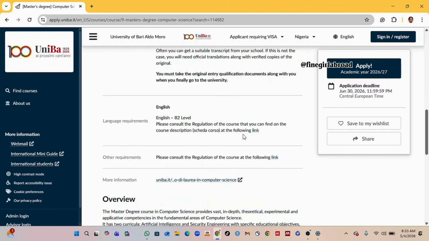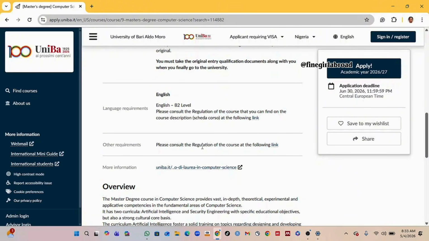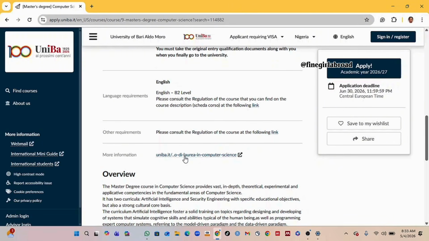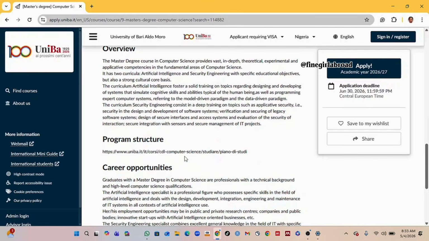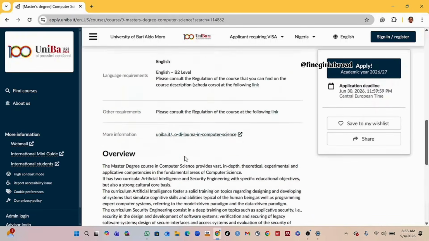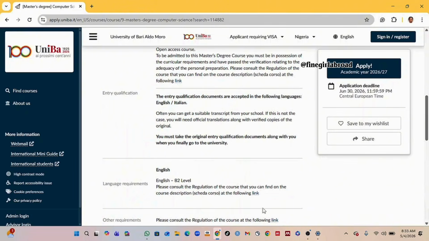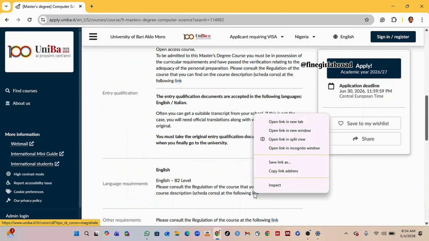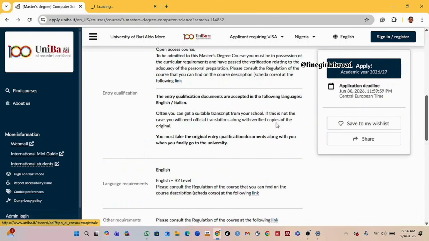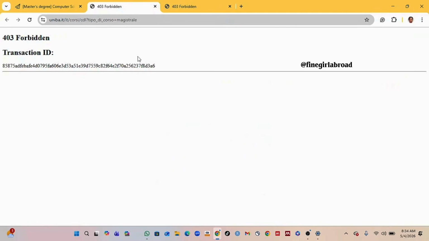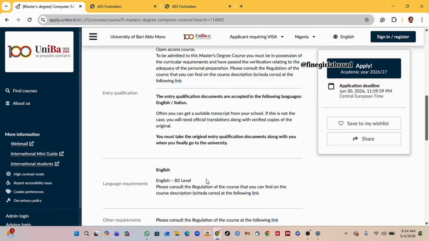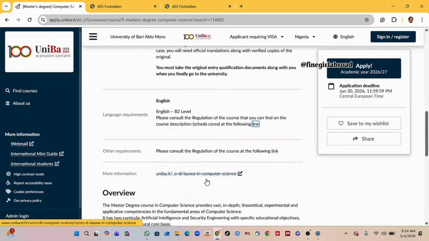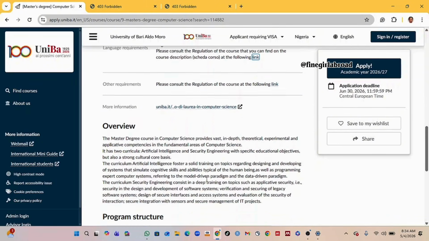If you want to know if they actually accept other language certification, we have to click here, which I'll be doing also. This is just an overview of the program, which is very advisable to actually go over. So let's look at this link for the English language, because that's very important. Unfortunately, the link is not even valid. Can you see? We can't even access that. It's not valid. So I'll just proceed, but most likely they will accept English language proficiency certificates.